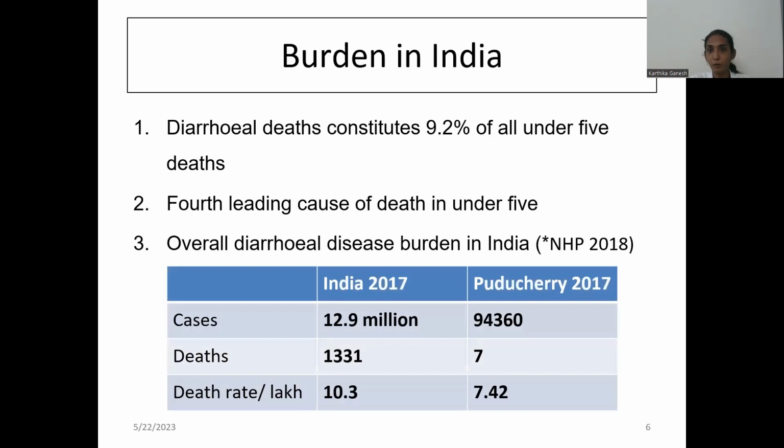As per the NHP 2018 data, this is the disease burden. In India, it accounted for about 12.9 million cases, and in Puducherry it is near to 1 lakh, that is 94,360 cases. And deaths, in India it is 1,331, whereas in Puducherry, 7 deaths, and the death rate per lakh is 10.3.